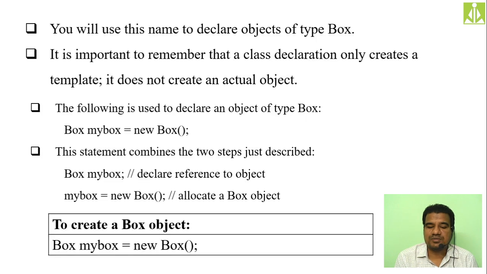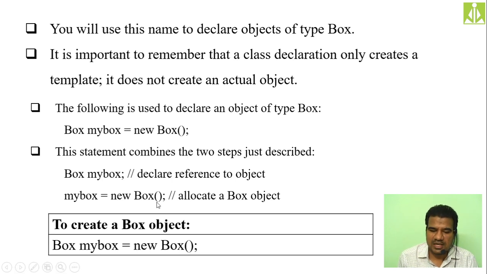Yes, we said object creation is a two-step process. In the first step we create the reference to the class, that is nothing but the object reference, and in the second step we initialize the memory to it, isn't it? We assign the memory to it, we allocate the memory to it. So instead of doing those two steps separately, we can even write the two steps inside a single statement.